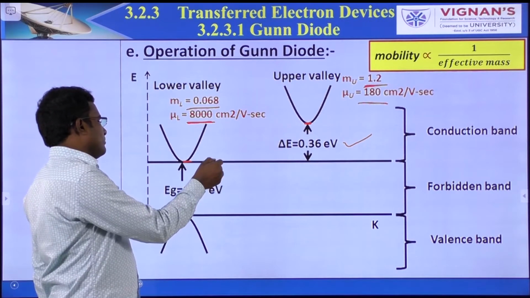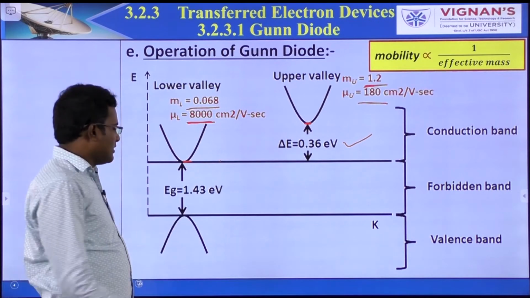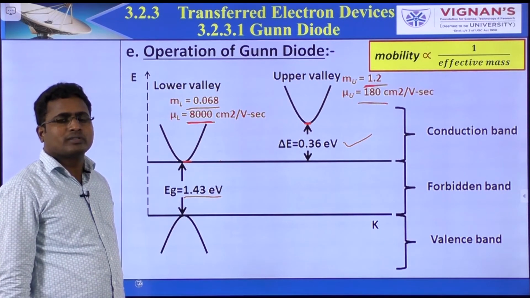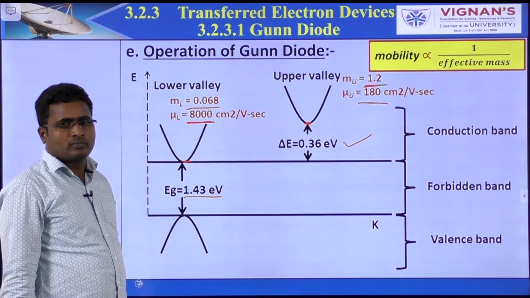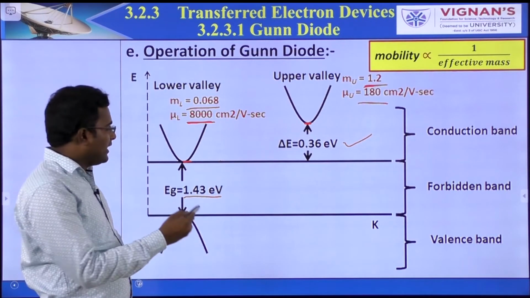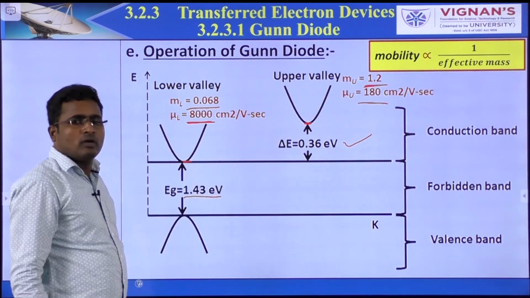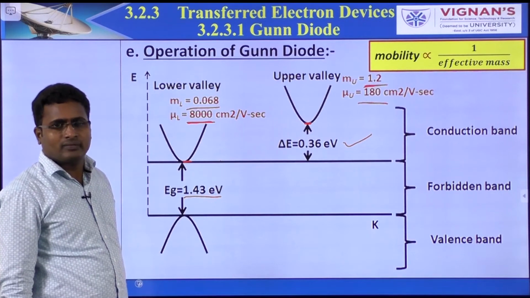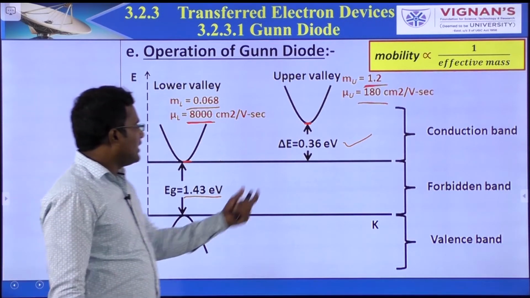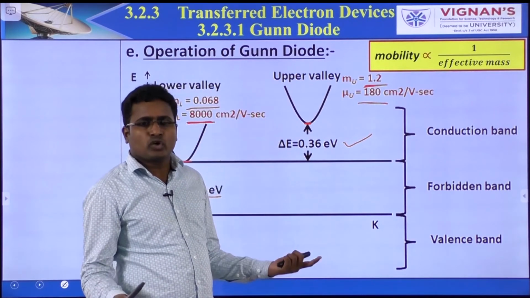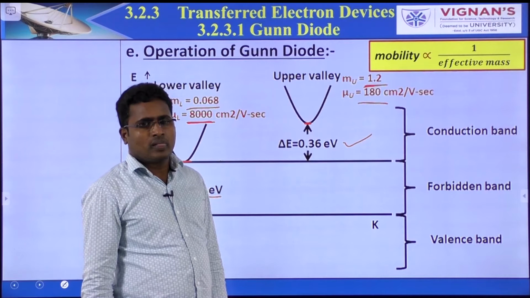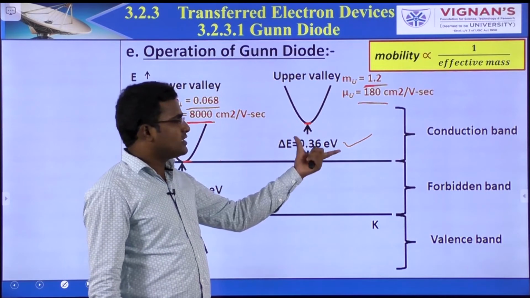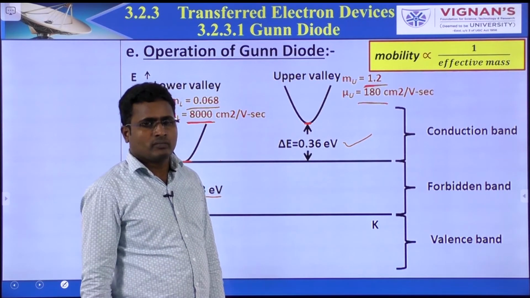The energy gap between the conduction band and valency band is 1.43 electron volts. We will discuss further why it is more compared to this one. What happens if Eg equals delta E? Why is this value 0.36? Why not 0.026, that means thermal energy? If it is equal to thermal energy, what happens? We will discuss later.